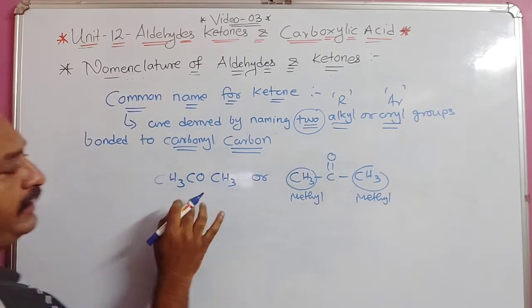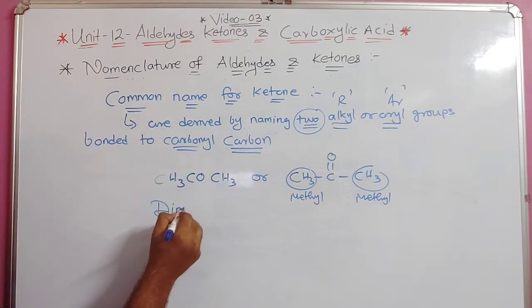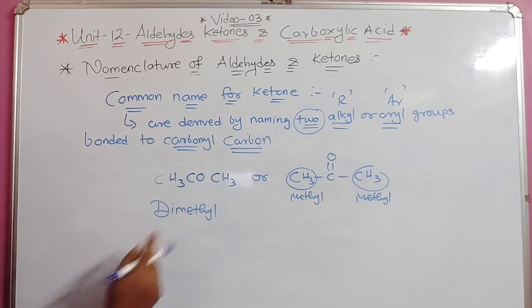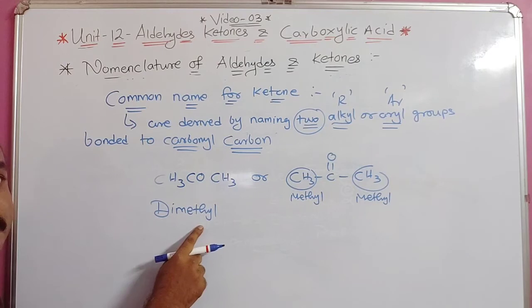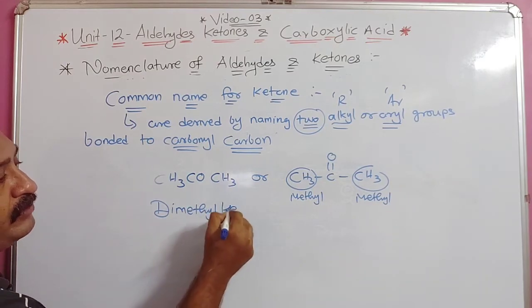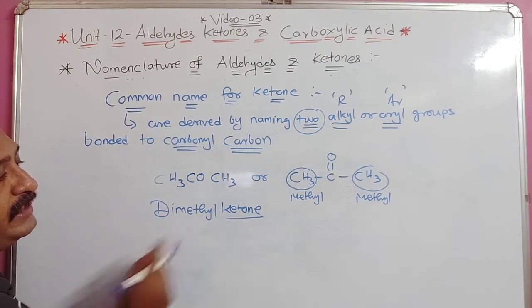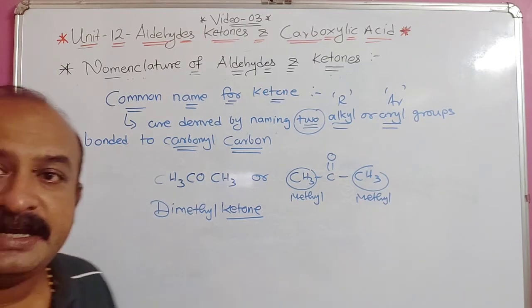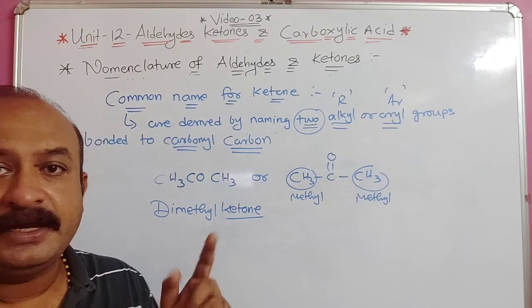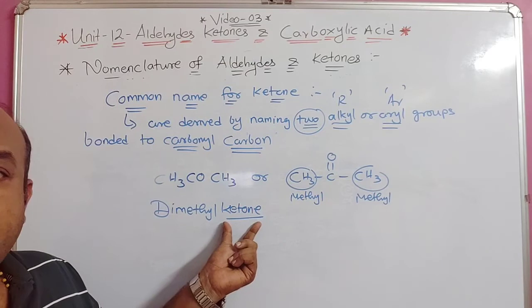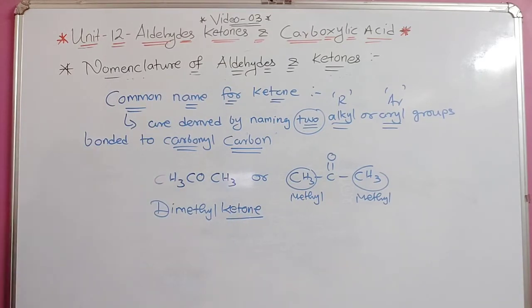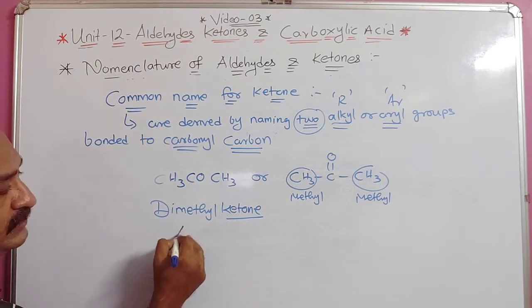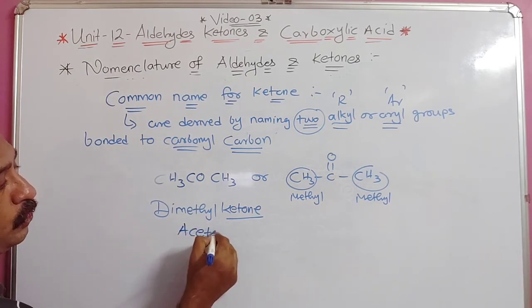So if I want to name it, I can name it dimethyl. Here you can see two alkyl groups, that means dimethyl, and then we use a suffix, that is ketone, just as we used aldehyde in the common names of aldehydes. Here we write ketone like this. Understood? So dimethyl ketone is a name, or another name is acetone.